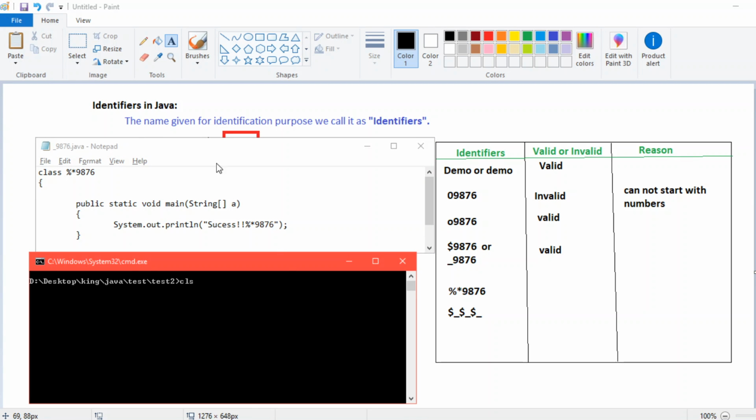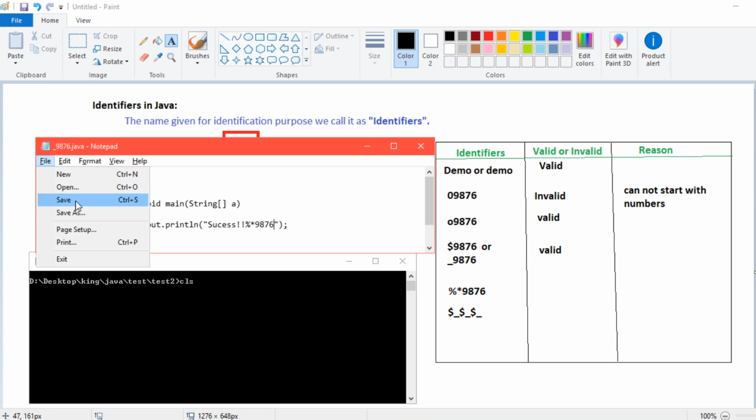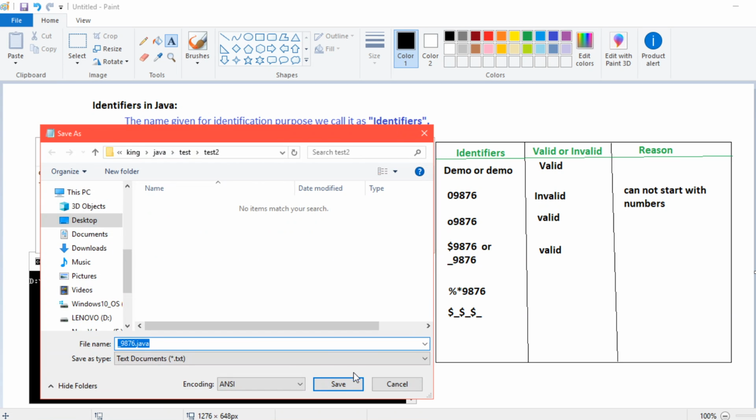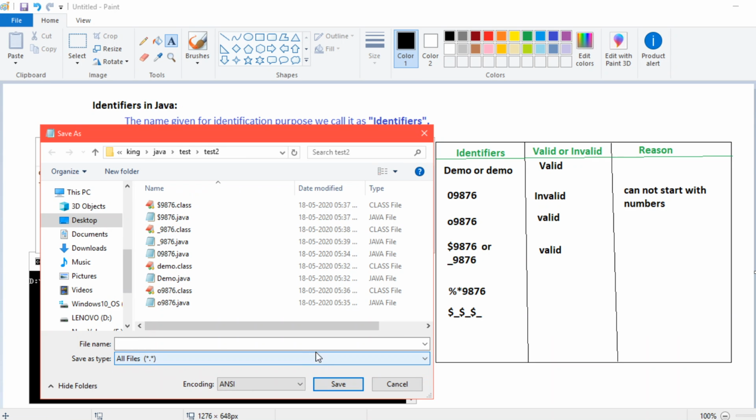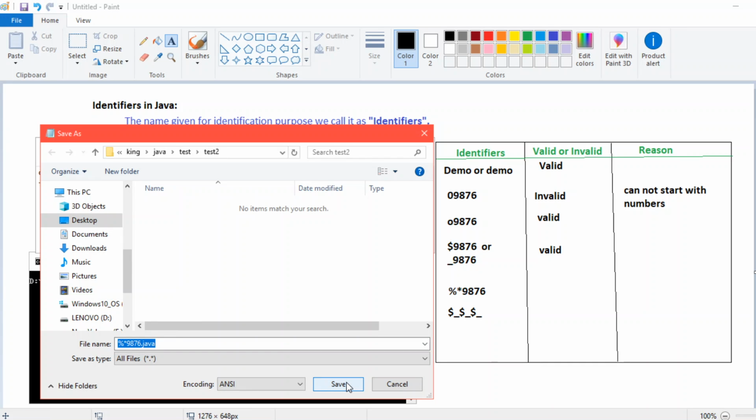Before saving it I need to save as dot java, all files. Okay, now let's save it. As you can see, it is not giving any permission.